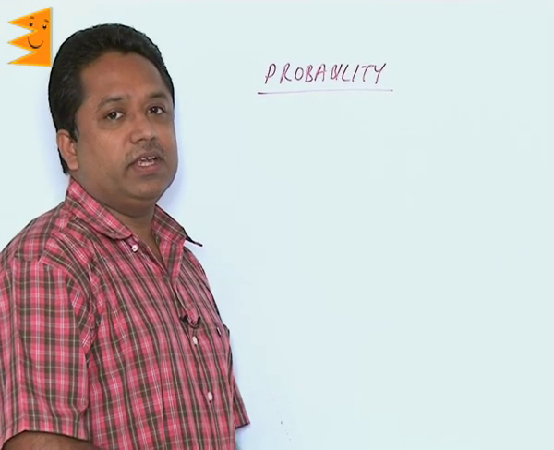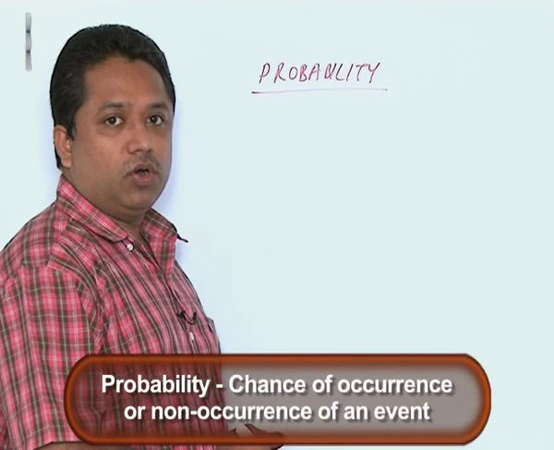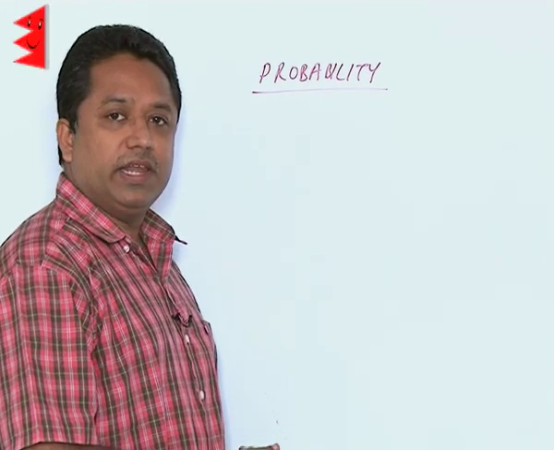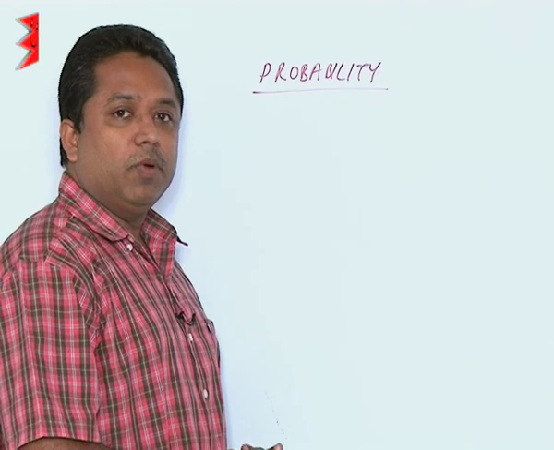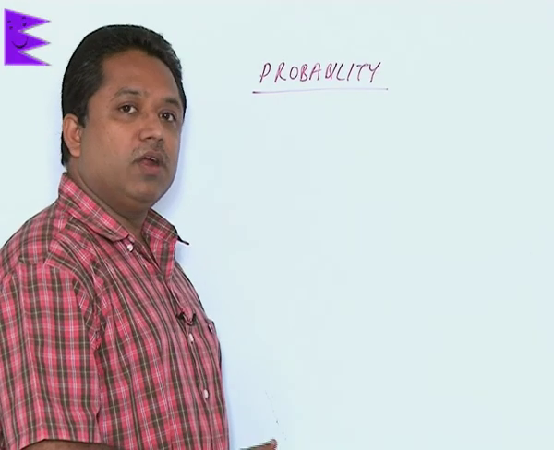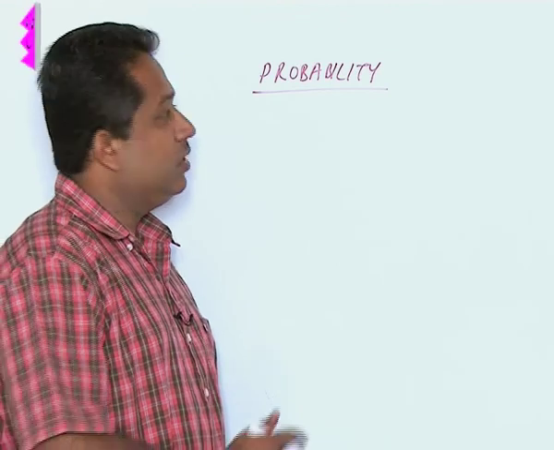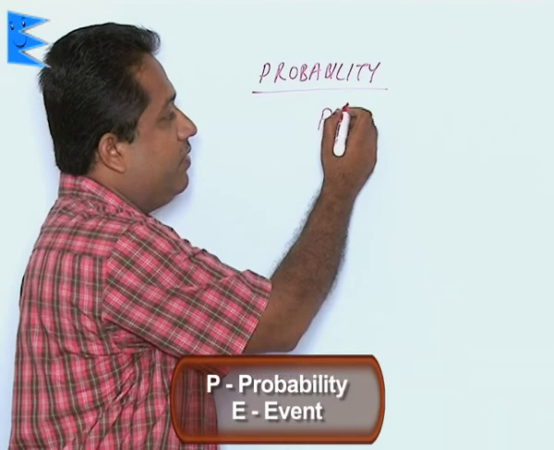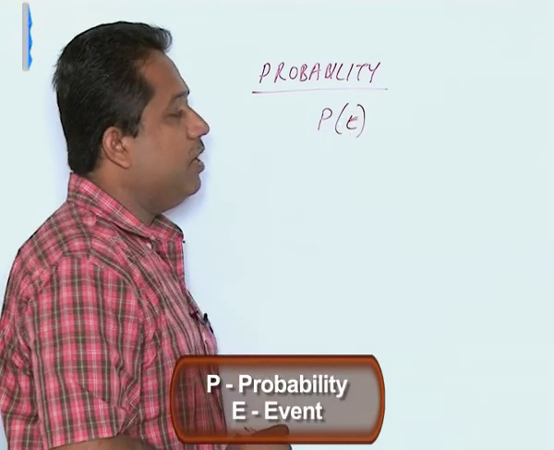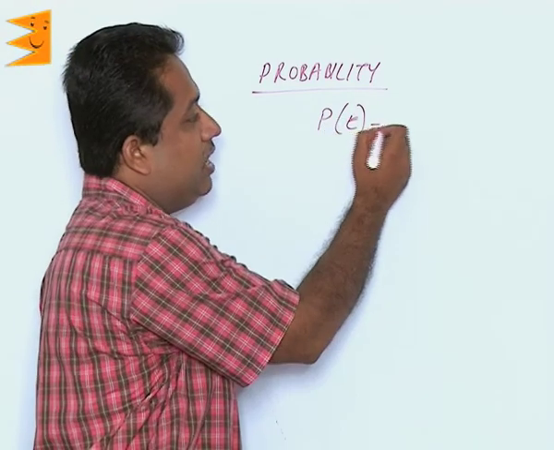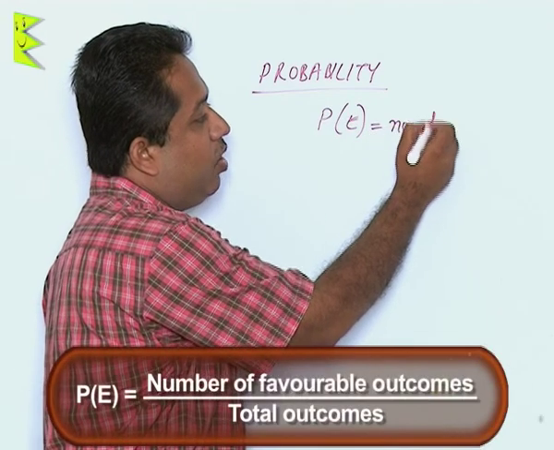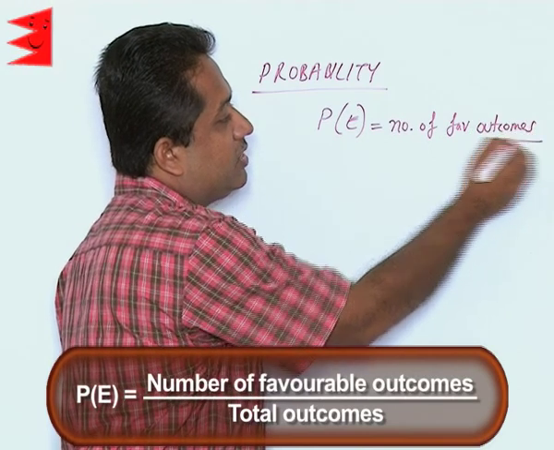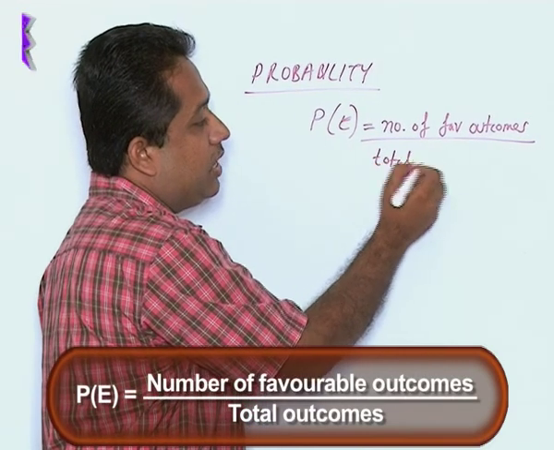Probability is defined as the chance of occurrence or non-occurrence of an event. There are many events which take place in our daily lives, and the probability that it may occur or may not occur can be calculated. For any event, P is the symbol for probability and the event is denoted by E. The probability of an event is equal to the number of favorable outcomes, what is favoring us, divided by the total outcomes.